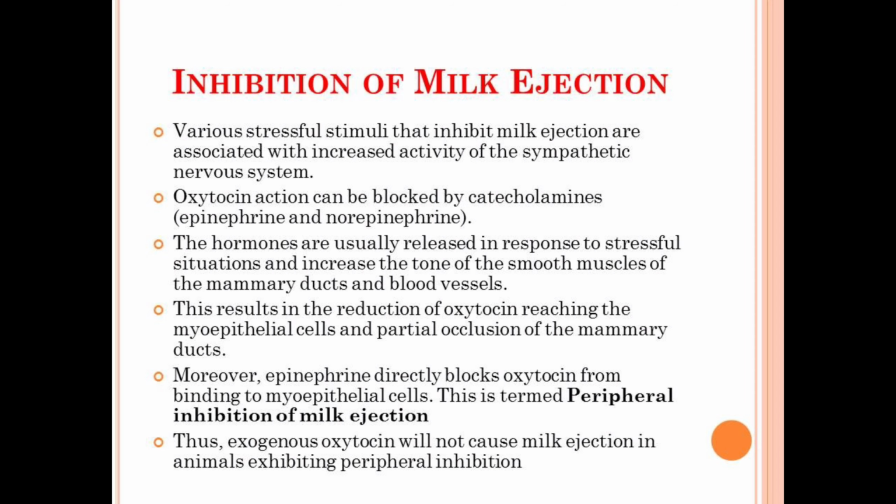And in response, the epinephrine will directly block the oxytocin from binding to the myoepithelial cells present in the mammary gland, and this blockage is known as the peripheral inhibition of milk ejection. And if any dairy breed suffers from the peripheral inhibition of milk ejection, then the external administration of oxytocin will be of no use at that particular inhibition stage.